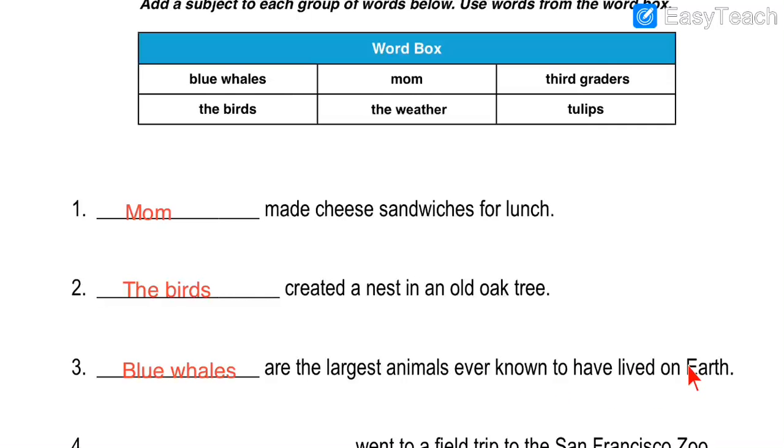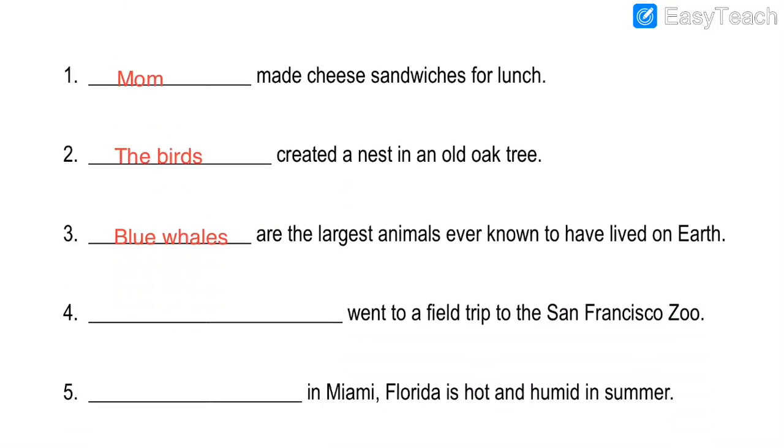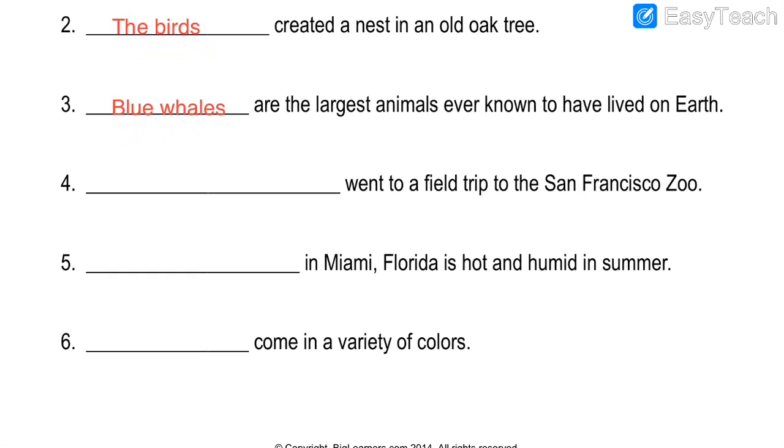See, Earth is capital E, it is the name of the planet, just for your knowledge. Now how many options are left? 3 options, because we have cut 3 options: mom, the birds, blue whales. Now the remaining 3 options and the remaining 3 blanks. So let us read blank number 4.